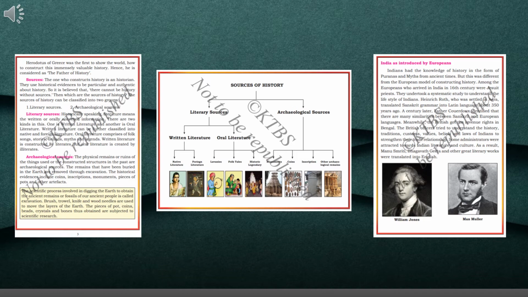So already I have told you the method which is included during archaeological sources method. So that method is known as excavation. The remains that have been buried, meaning hidden underground, in the earth are removed through excavation. I told you whatever you get during the digging process, that is excavation. So next line, the historical evidences include coins, anything you may get like coins, inscription, monuments, piece